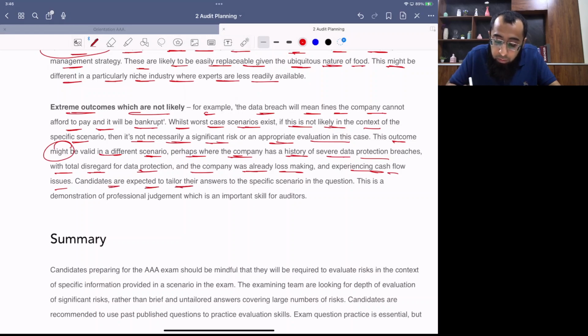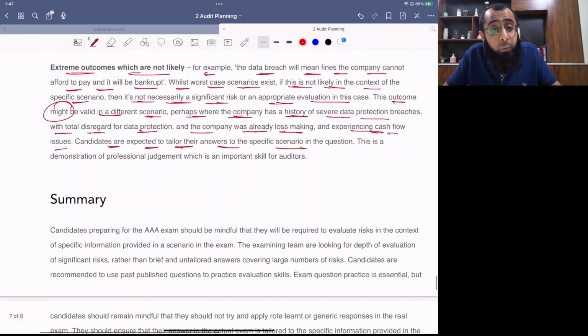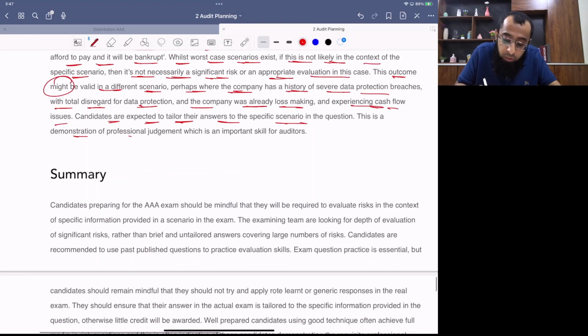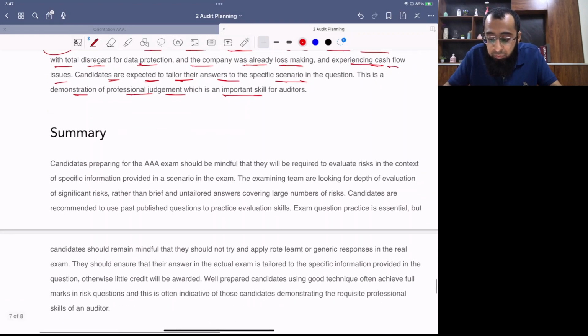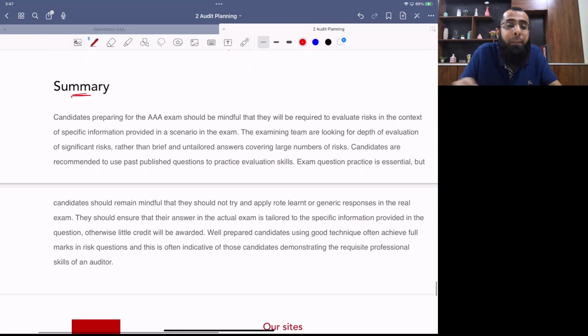Candidates are expected to tailor their answer to the specific scenario in the question. This is demonstration of professional judgment, which is an important skill of an auditor. And then finally, this article is summarized. The examiner is summarizing that okay, business risk is an important part of your exam, and he has briefed you the entire writing approach that you should be following. Identify impact and scale of the risk. Don't speculate. Focus on the question information.